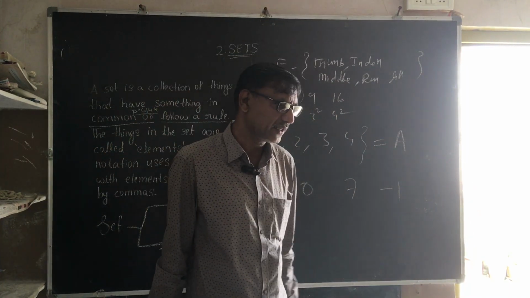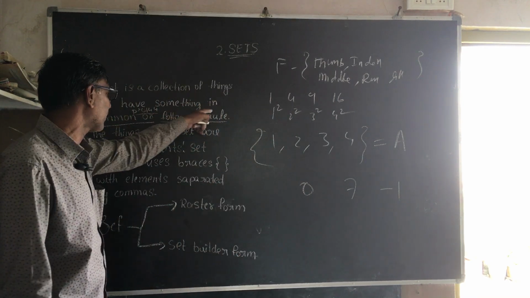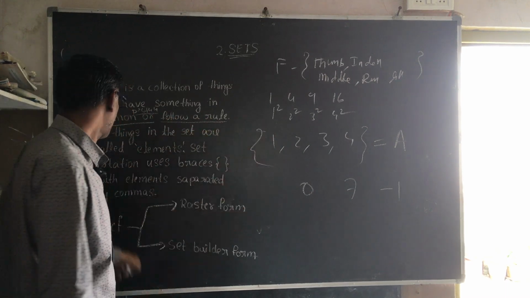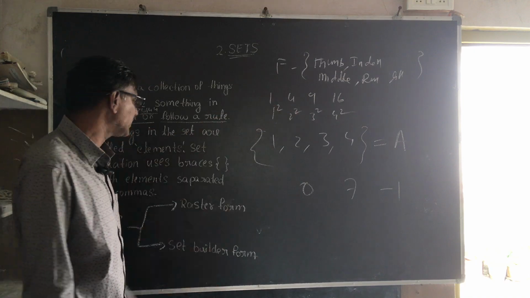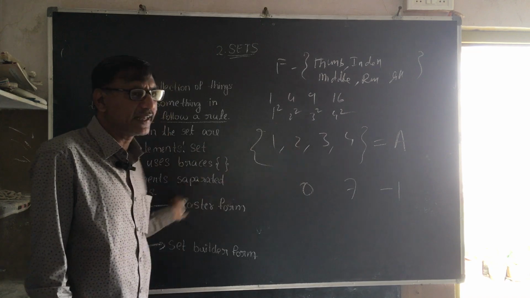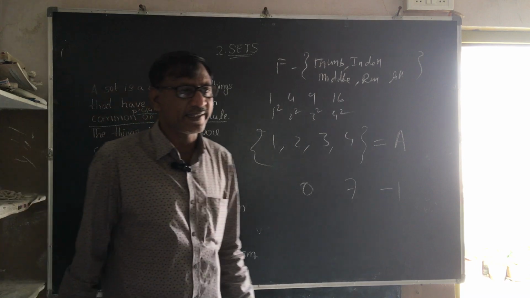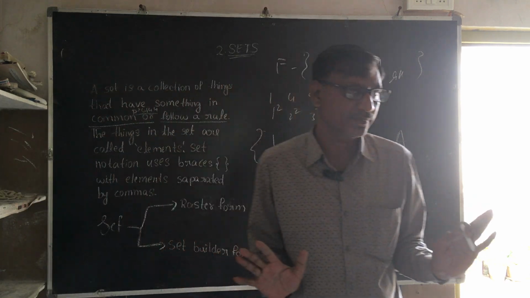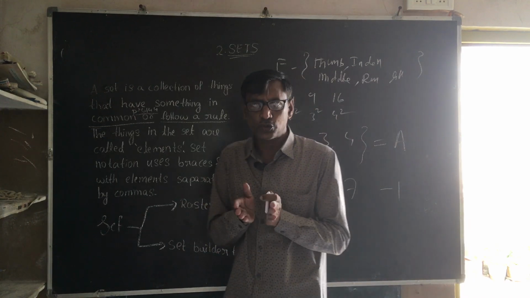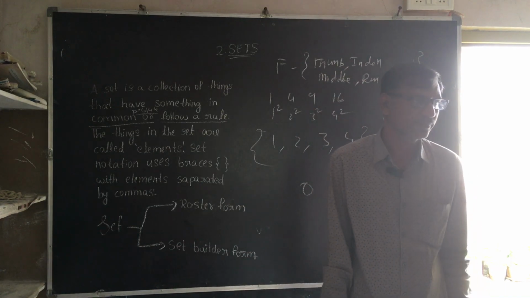These are all fingers. So that is the reason they're telling a set is a collection of things that have something in common, a common property, and follow a rule. The things in a set are called elements, and a set is denoted by braces like this, and the elements are separated by commas. The common property decides the elements in a set. That's all. Now coming to the set, we can show it in two ways. The first one is roster form and the second one is set builder form.